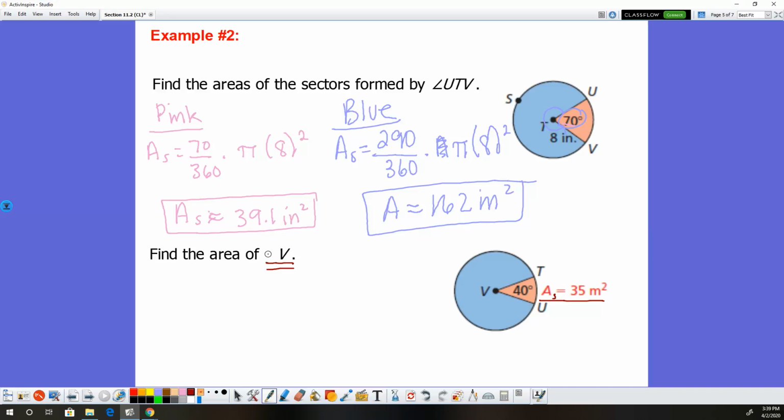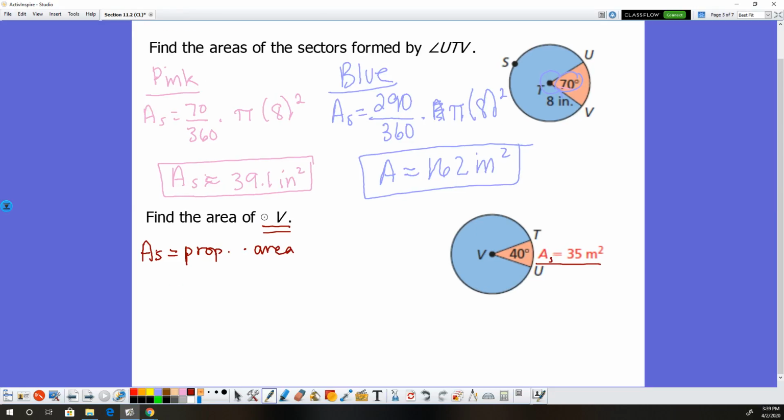We have to start with the area of the sector. So the area of the sector equals the proportion times the area, straight from a couple slides ago. The area of the sector we know is 35. So 35 is going to equal my proportion, the central angle over 360, times my area, which is pi r squared, but I can just keep it as A if I want to.